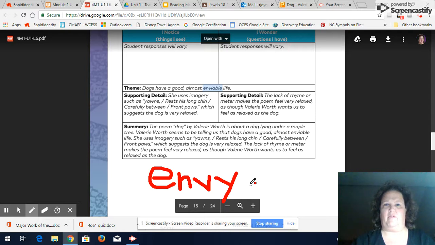Although I don't know if I'd want to sleep all day, but anyway, what are some details to go with that? She uses things like yawns and rests his long chin carefully between front paws. He suggests, so the dog's very relaxed. He is chillaxinating. And then also the lack of rhyme or meter makes the poem feel very relaxed, as though she wants us to feel relaxed like the dog is. So there we go. There's your theme and your two details.